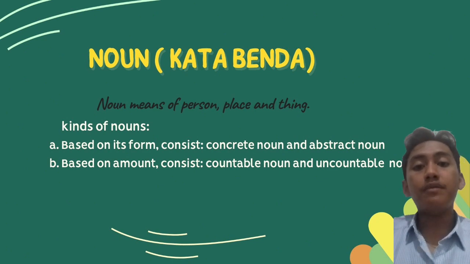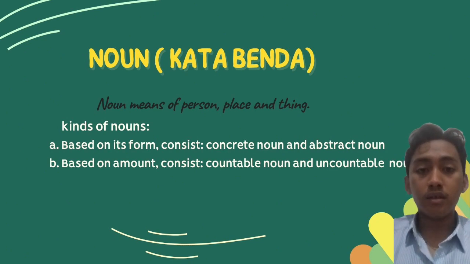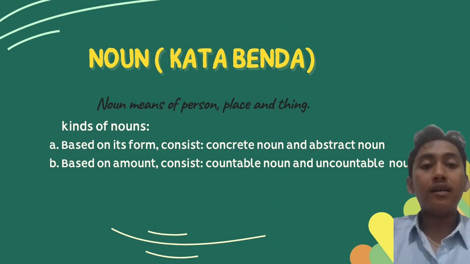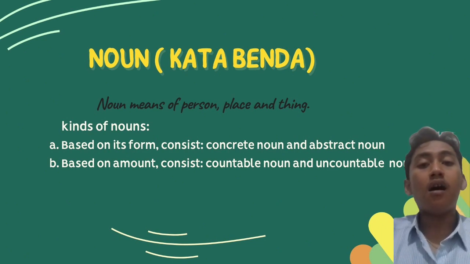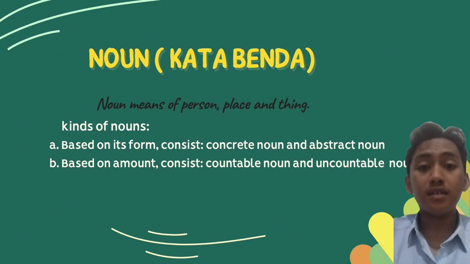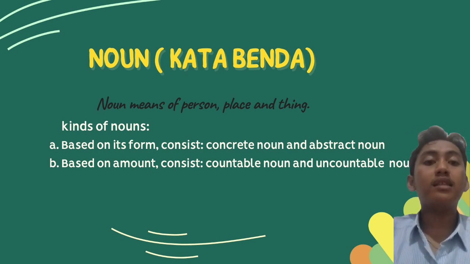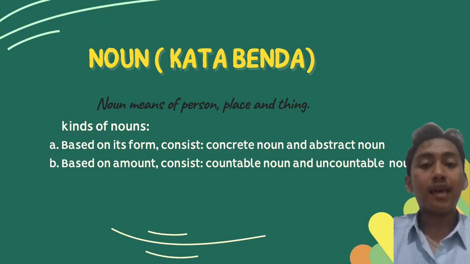Okay, the second type is based on amount. It consists of two types again, namely countable noun, or in Indonesian noun yang bisa dihitung. The example is car, house, or maybe our fingers, or anything. The second type is uncountable noun. It means in Indonesian noun yang tidak dapat dihitung. Just like water, salt, sugar, or sand.